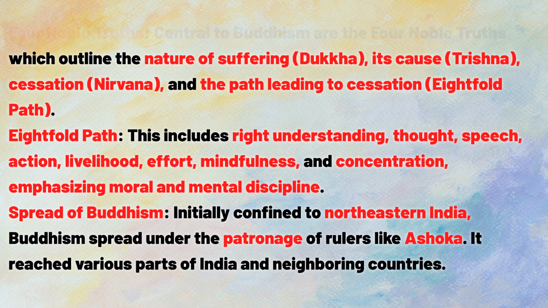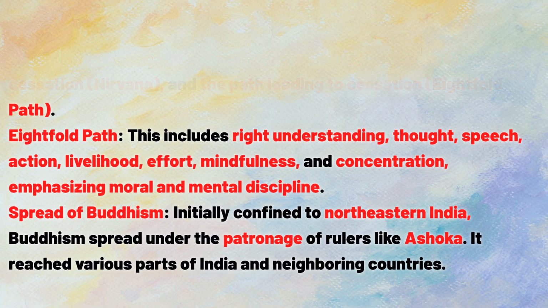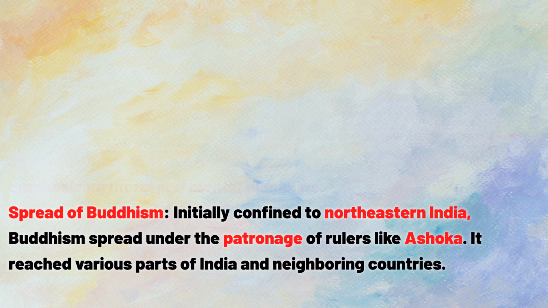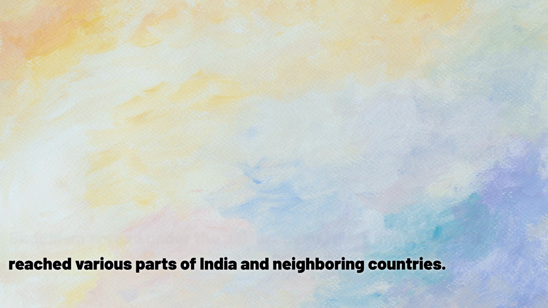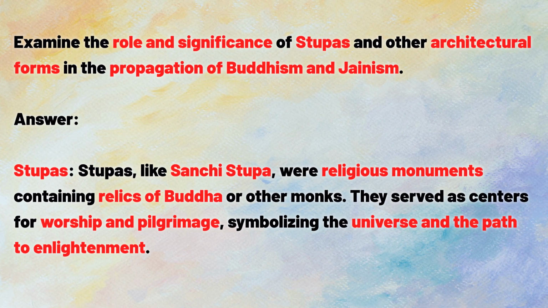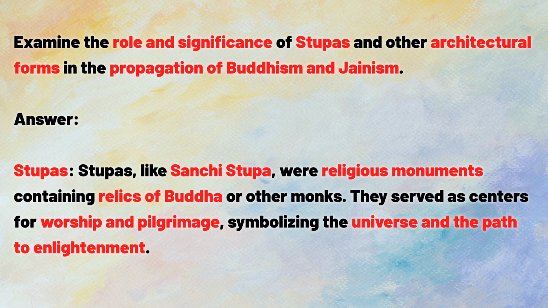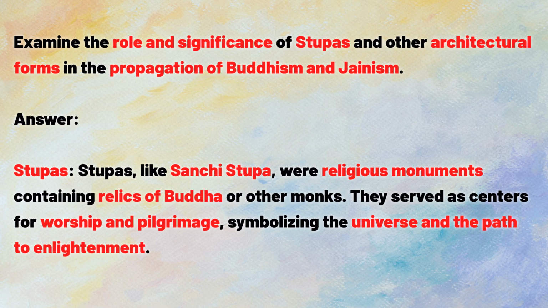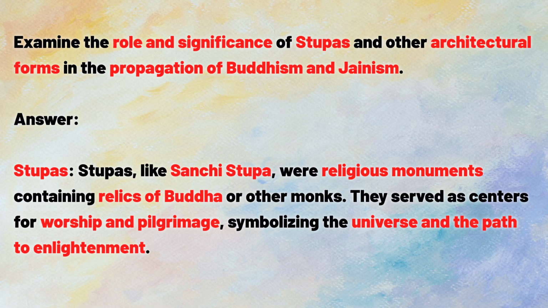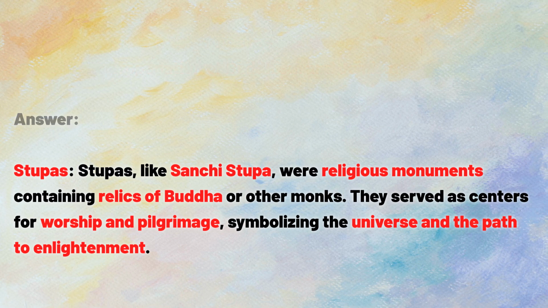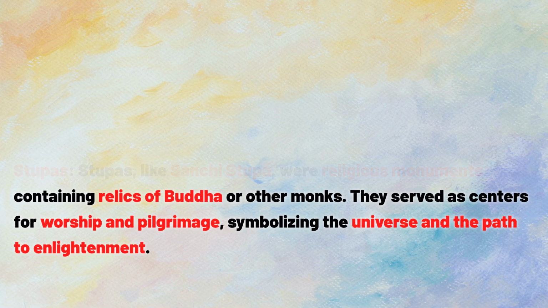Spread of Buddhism. Initially confined to northeastern India, Buddhism spread under the patronage of rulers like Ashoka. It reached various parts of India and neighboring countries. Examine the role and significance of stupas and other architectural forms in the propagation of Buddhism and Jainism. Answer. Stupas, like Sanchi Stupa, were religious monuments containing relics of Buddha or other monks. They served as centers for worship and pilgrimage, symbolizing the universe and the path to enlightenment.